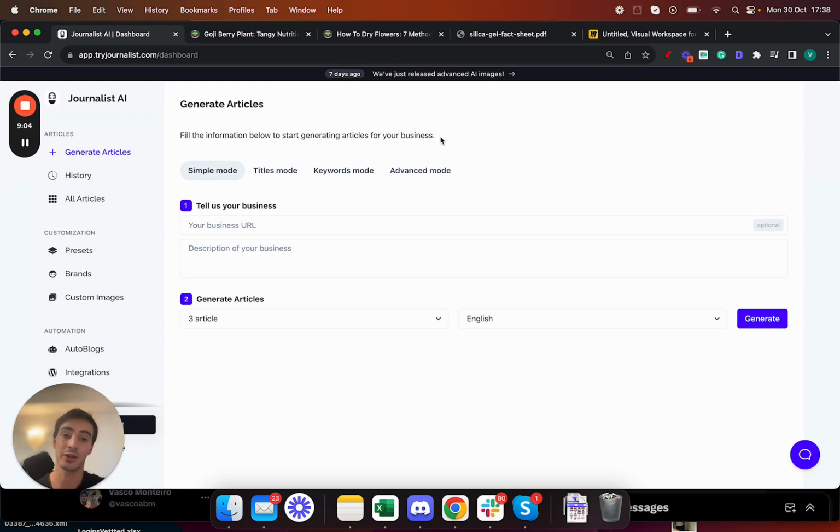And if you can connect your brand with Journalist, set up an auto blog, you can set it up so Journalist every single day publishes content that's tailored to your brand with images, videos, links, all this to your blog on autopilot without you having to worry about a single thing.